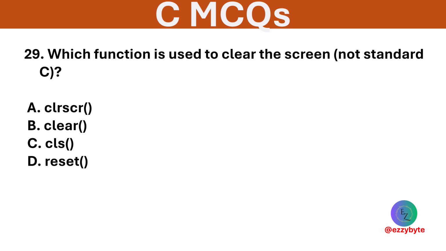Which function is used to clear the screen? Options are clrscr, clear, CLS, and reset. Option A is correct. clrscr is provided by conio.h, which is not a part of standard C.